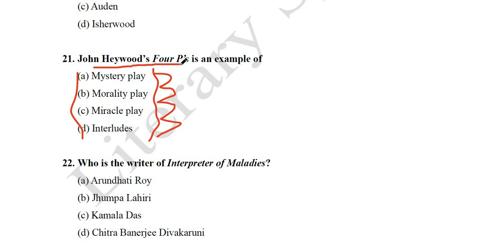So John Heywood's The Four P's, a very famous example of interlude. It was a very short play which was performed in between serious plays. So interlude was a kind of comic play, like what we have comic relief in serious play tragedy. So that kind of play was there, and it was called interlude.